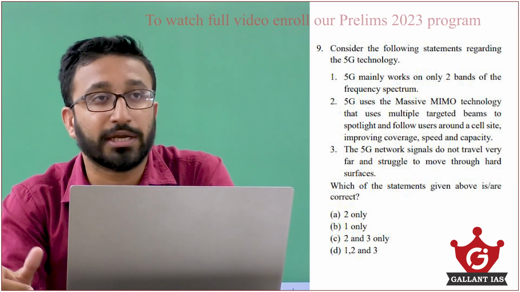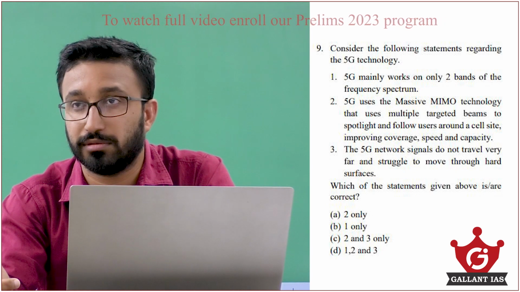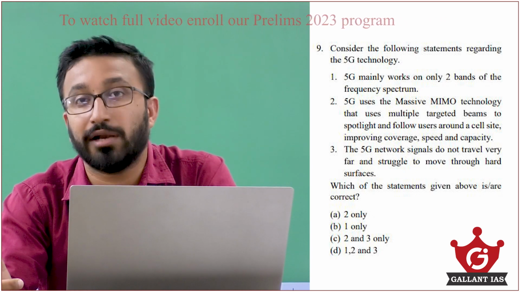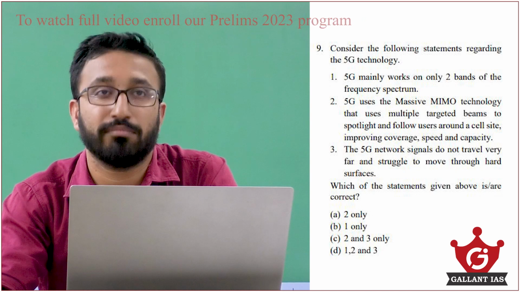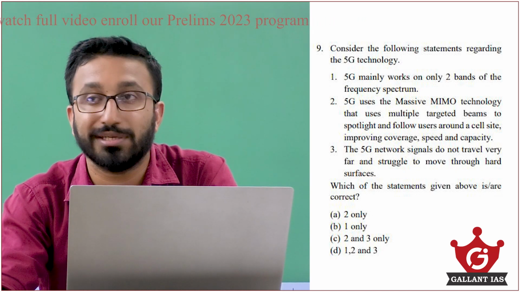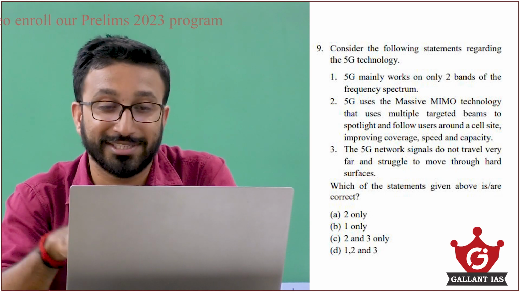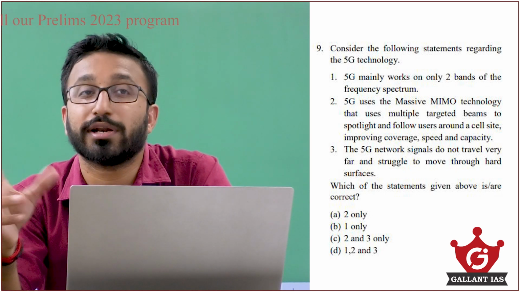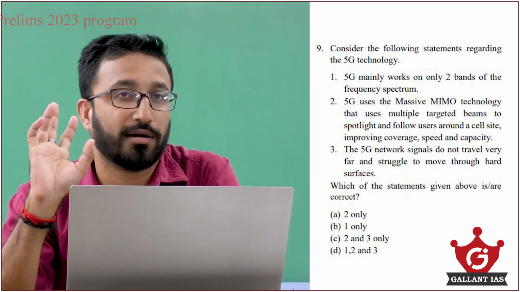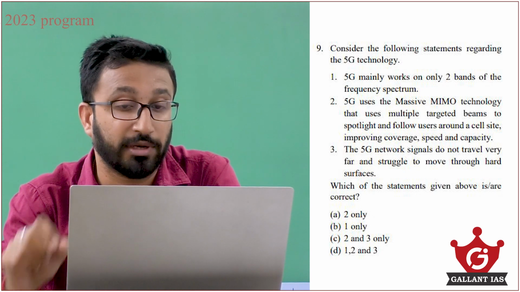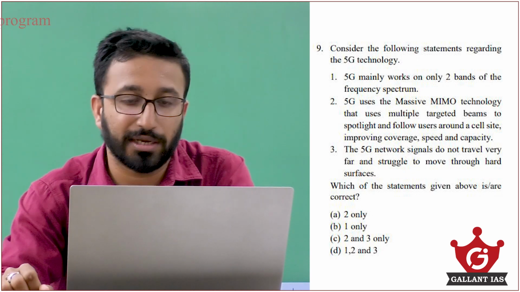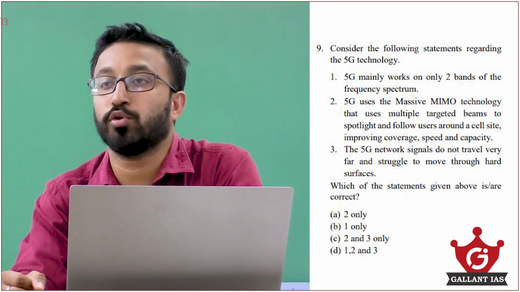See, 4G technology was implemented very fast, and 5G is taking time. Why? It is difficult to build the infrastructure. Why? Because the signals do not travel very far. So statement 3 is also right. That leaves us with option C, 2 and 3 only.